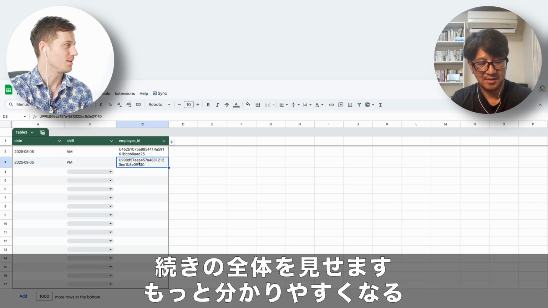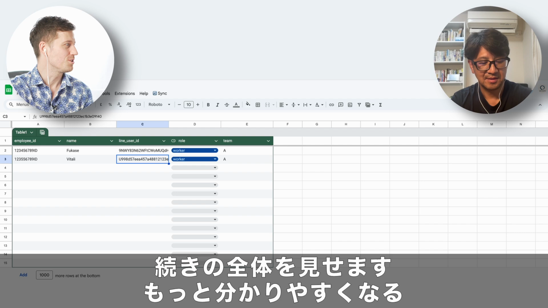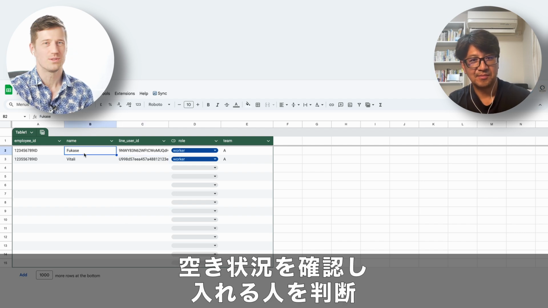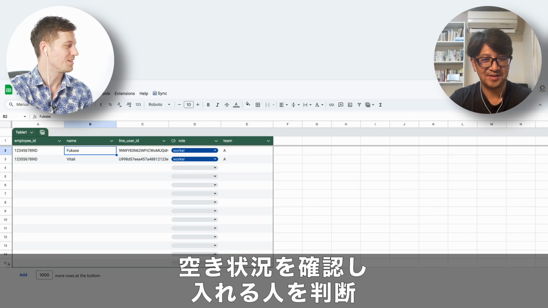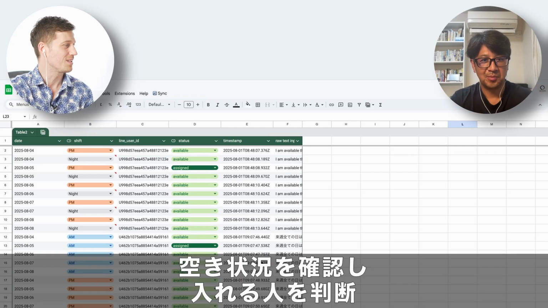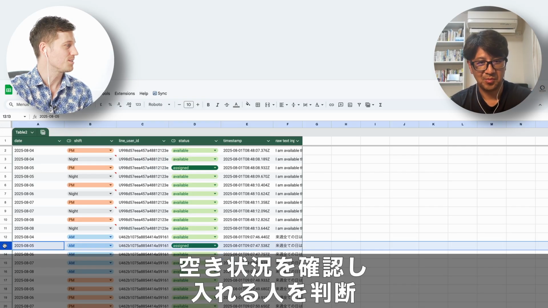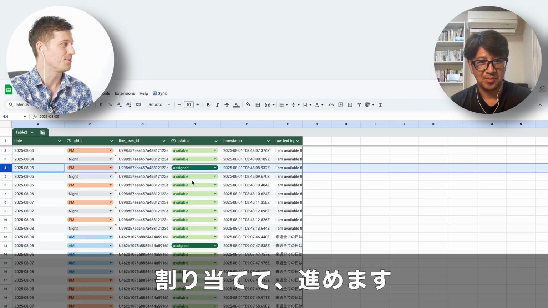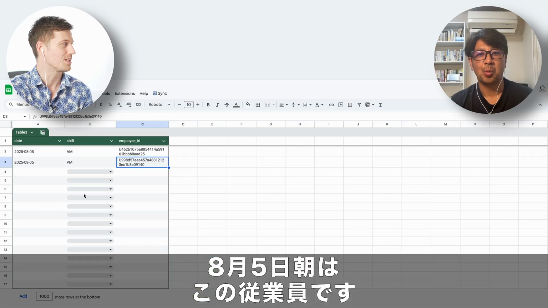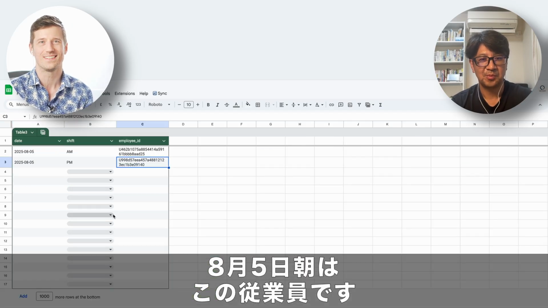And here in the employee sheets we can see, one is you, one is me. So I was available in the morning and you were available in the afternoon. And we can see it here, it was changed. So here is you in the morning, you are now assigned. And here is me in the afternoon, I'm assigned as well. So here is our shift planning now completed.